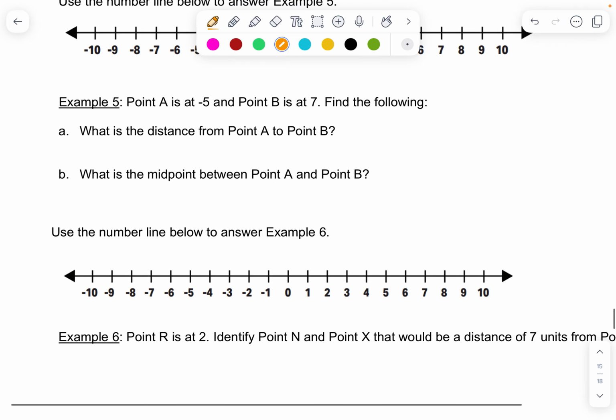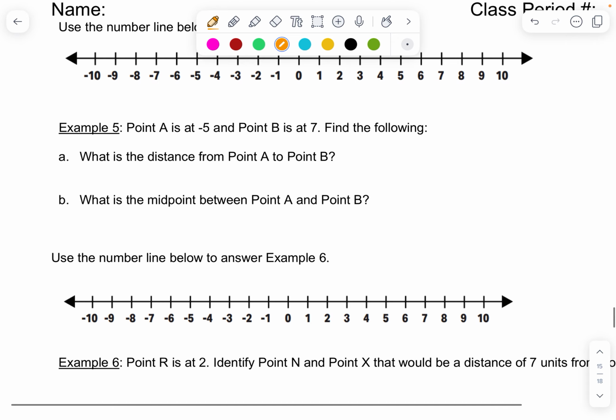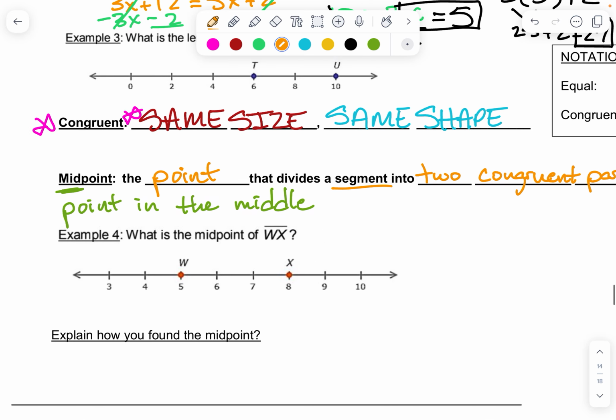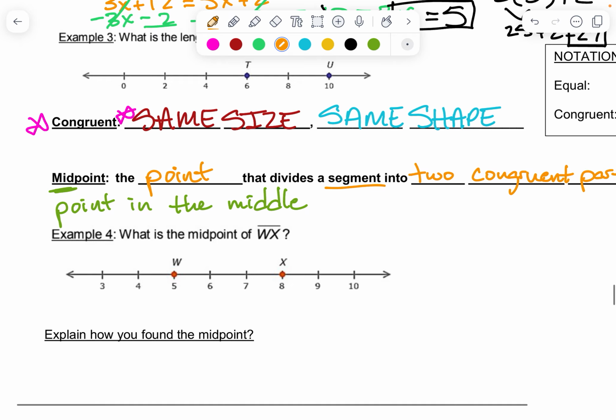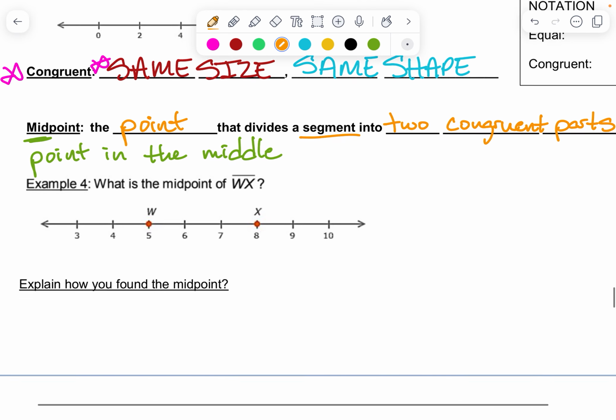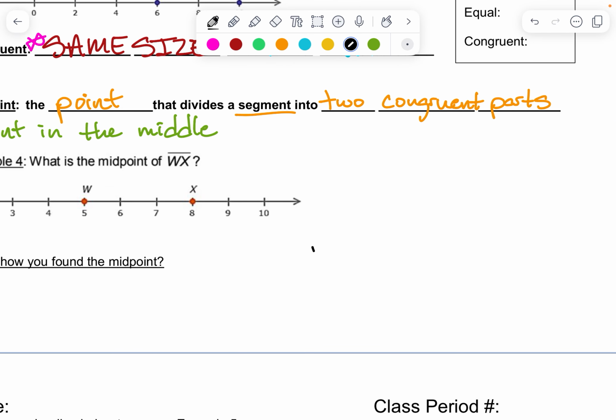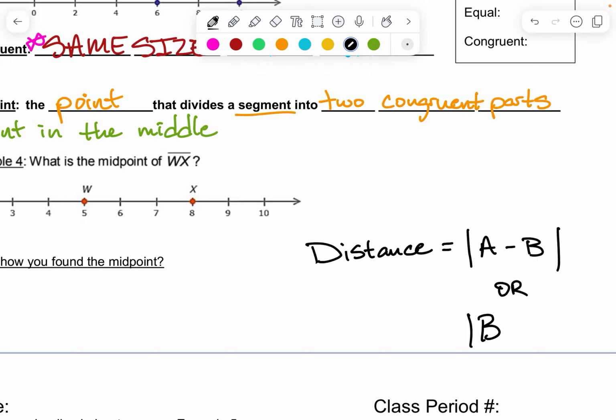The rest of these were just some application problems based on what we learned. You should hopefully be able to get those based on what we've done here. The only thing I really want to point out, just to wrap up the notes here, is to again remind you that distance is going to be the absolute value of the difference between points. So you could write it like that, or you could write it like this. The order of the numbers shouldn't matter because the absolute value always causes your answer to be positive.